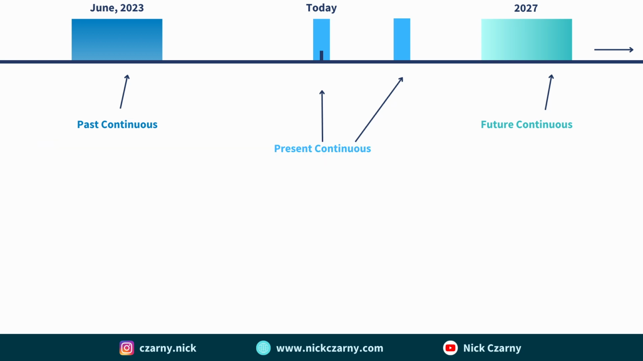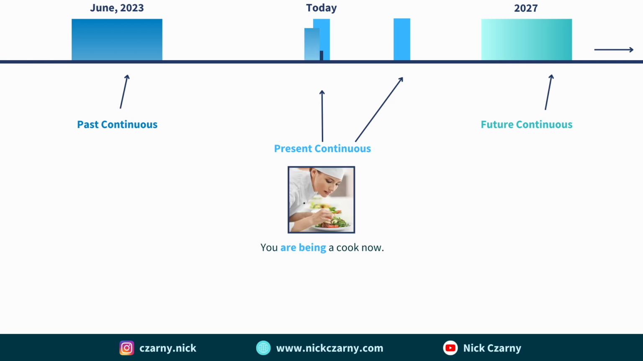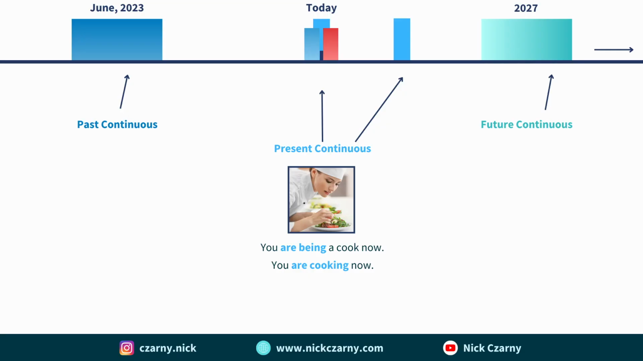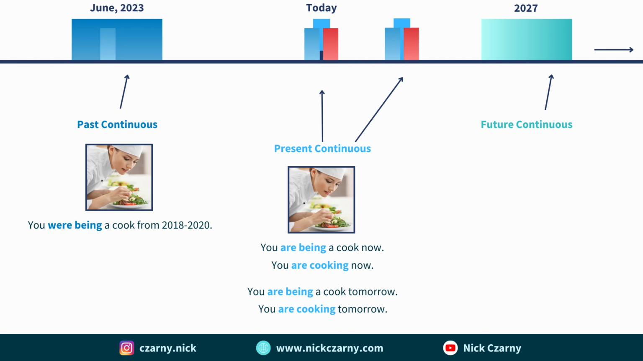In practice, present continuous in a state is you are being a cook now. So you aren't a cook, you are behaving like a cook. In action, you are cooking now. In the second way of using it, you are being a cook tomorrow, or you are cooking tomorrow. Past continuous in state is you were being a cook from 2018 to 2020.